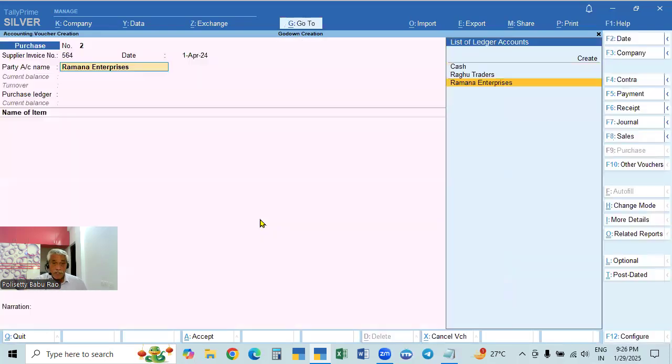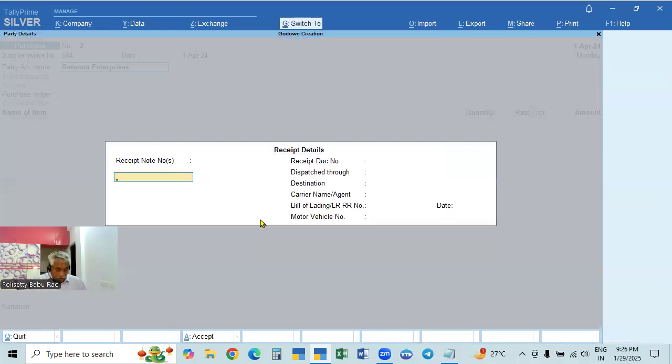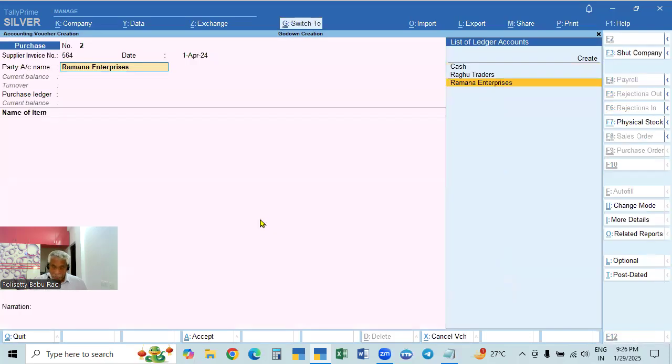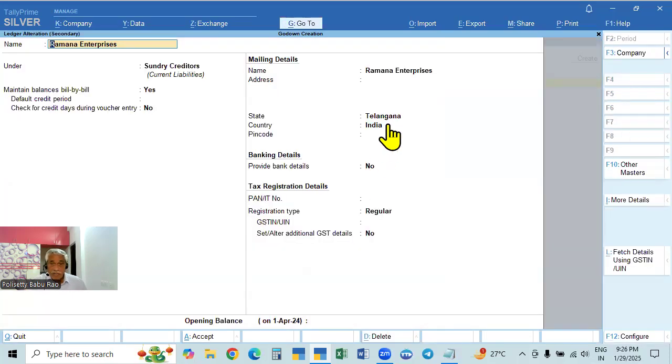Here, you must be very careful when you are creating them. When you are creating the person, state is very important and pin code is also important. State is very important because the tax will be calculated by Tally depending on the state only. If you give the Telangana number, or by mistake some other state number, state code, it will not take the number, and because of the wrong number there will be a problem in GST.